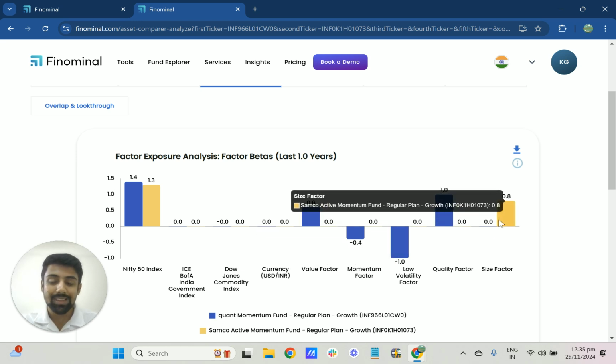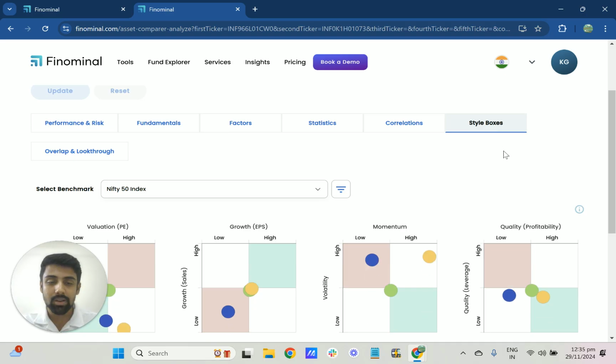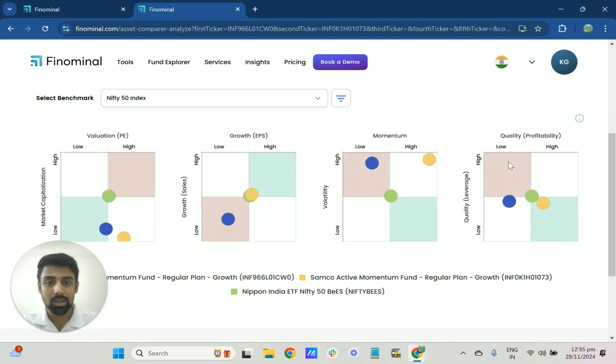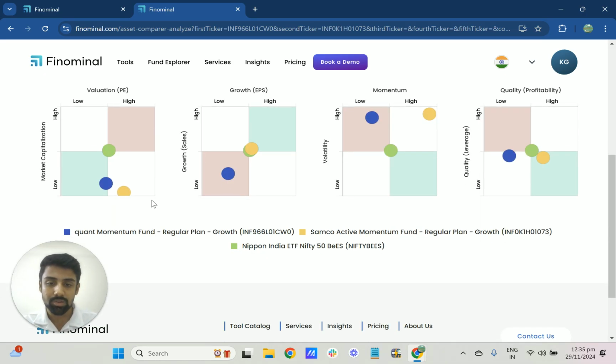So for the Samco, we can expect it to have small caps in it because it is giving you almost 0.8 exposure to the size factor. And that's what we are also seeing here. When you look at the Samco one, it is giving you a positive, that is the low market cap. It has small cap exposure in it.